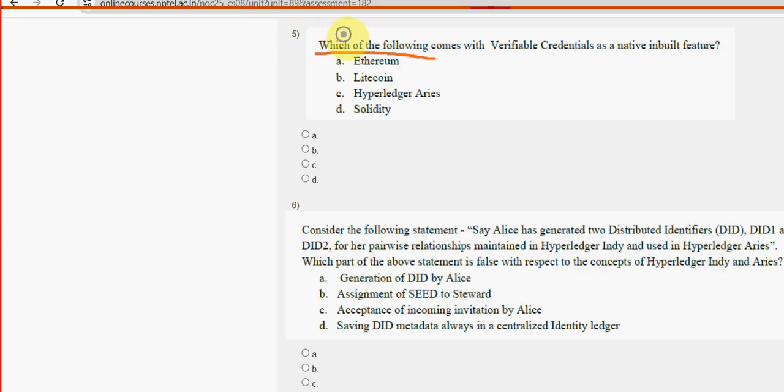Which of the following comes with verifiable credentials as a native inbuilt feature? So for fifth question, option C, Hyperledger Aries, is the probable solution, guys. So mark option C as the probable solution for fifth question. Next, sixth one.